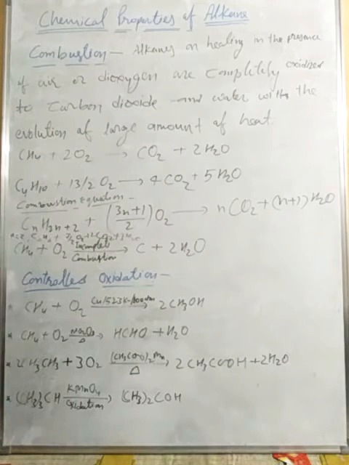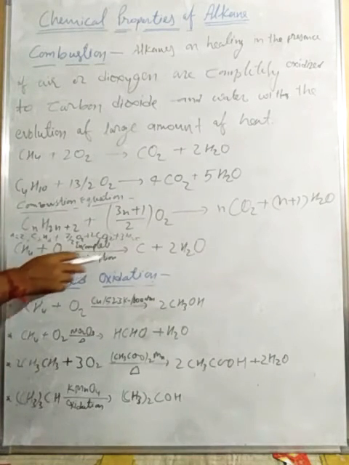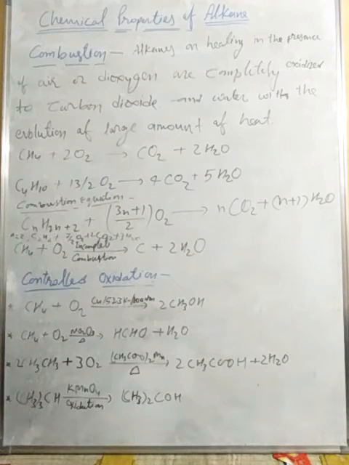CH4 plus O2, that is incomplete combustion. If the alkane does not completely oxidize or combust, then it will form carbon plus water. The carbon will be like black soot, a black powder like that, right?